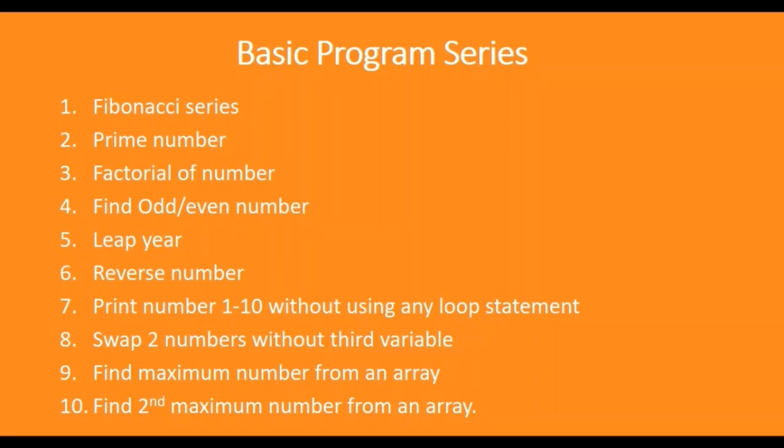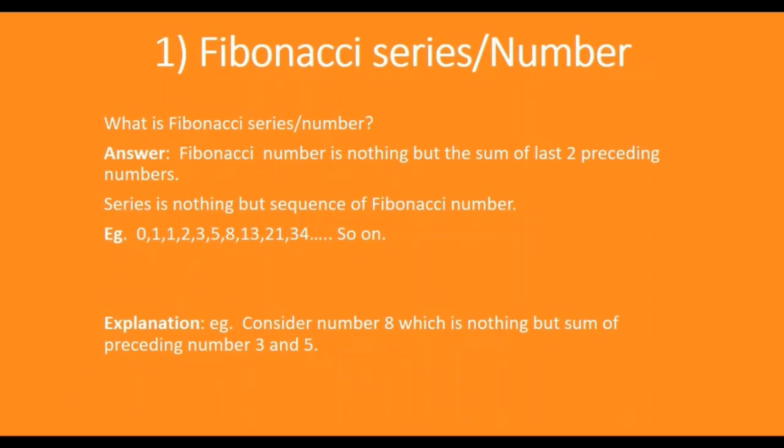So let's start the Fibonacci series program. Fibonacci series is nothing but a series where each number is the sum of the last two preceding numbers. Here you can see the example, it starts with 0, 1, then 1, 2, 3, 5, 8, 13, 21, 34 and so on.